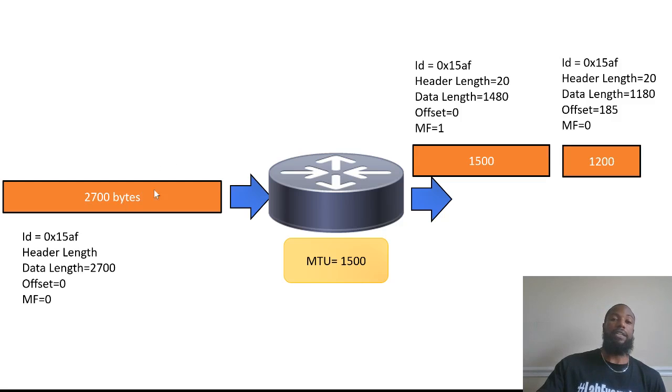But so we've got the 2700 right here, and we had to break it up into 2 pieces. We've got the 1500 size packet, and then we've got the 1200 size packet. Both together give us 2700. Why did we have to break it down into these 2 pieces? Why couldn't we just split it in half, right?